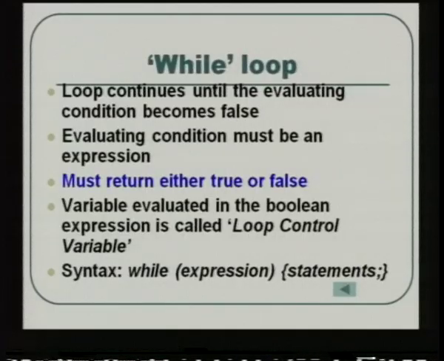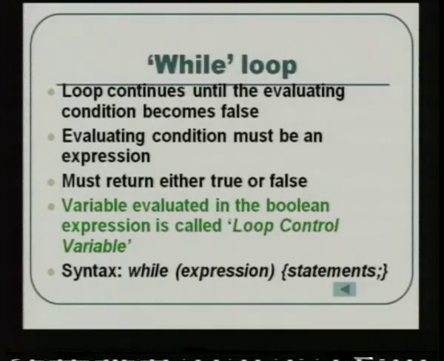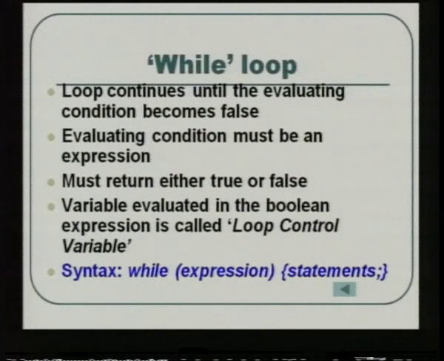The expression must return either true or false only, it should not return any other value. The variable evaluated in the Boolean expression is called the loop control variable. In switch case that variable was called the condition variable; here the variable is called the loop control variable. The syntax is while expression statements. This is a Boolean expression. If it is true, it will execute the set of statements. As long as it is true, it will execute the same set of statements. Once it turns false, it will come out of the loop.